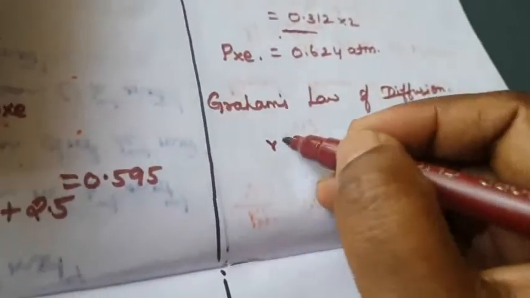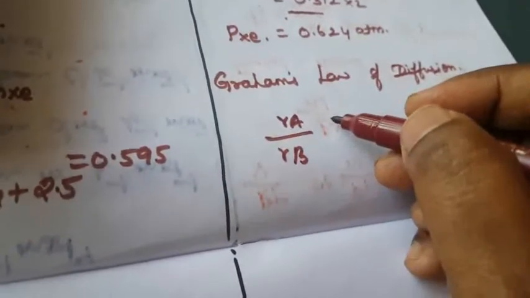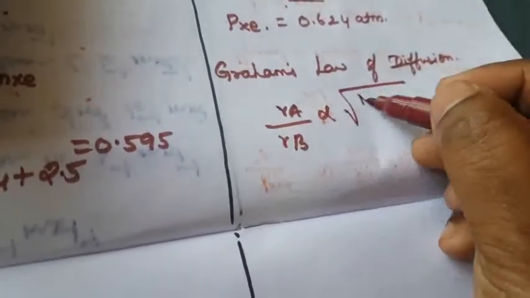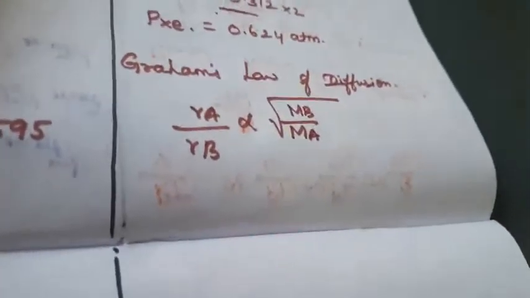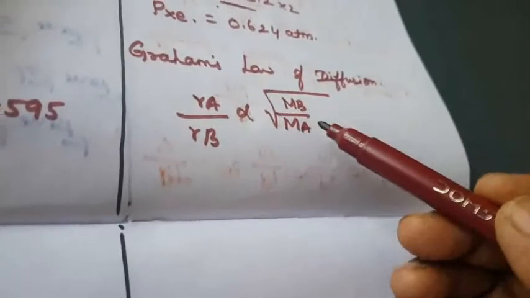Graham's law of diffusion. The rate of diffusion of gas A and the rate of diffusion of gas B are directly proportional to the square root of the molecular masses, that is, MB by MA. The rate of diffusion of a mixture of different gases is directly proportional to the square root of their molecular masses, at the given temperature and pressure. So another way to calculate is using Graham's law.